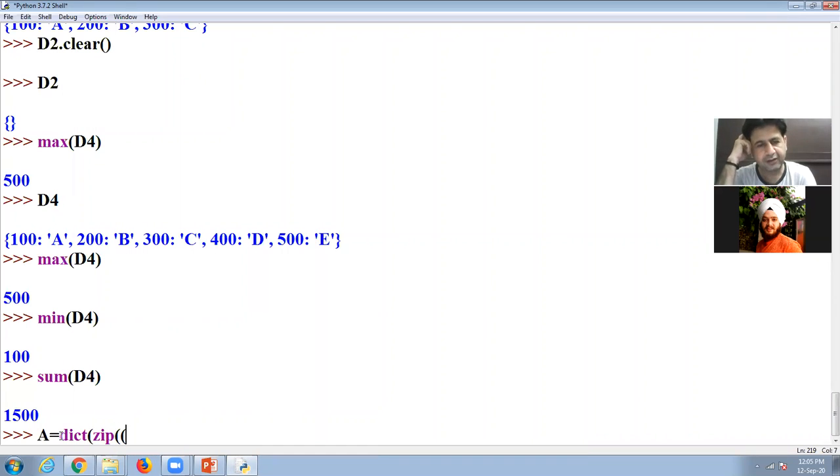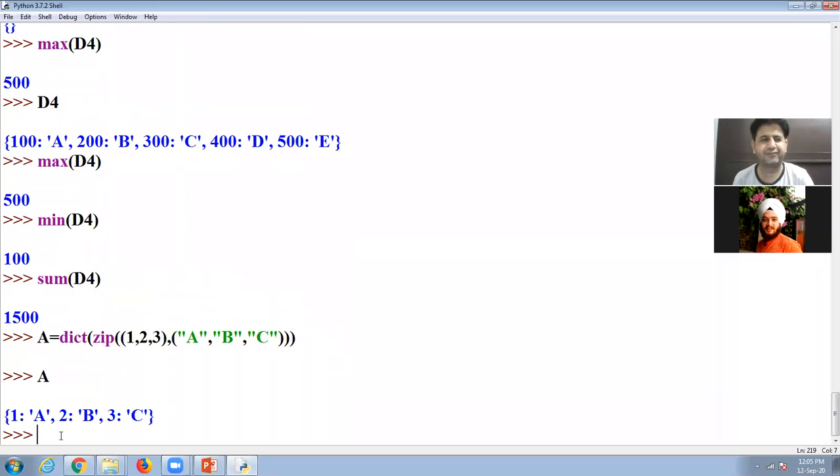I will give the keys. So keys will be 1, 2, 3, and then I will use a comma. Then I will give the values. Bracket close, and bracket close, bracket close.